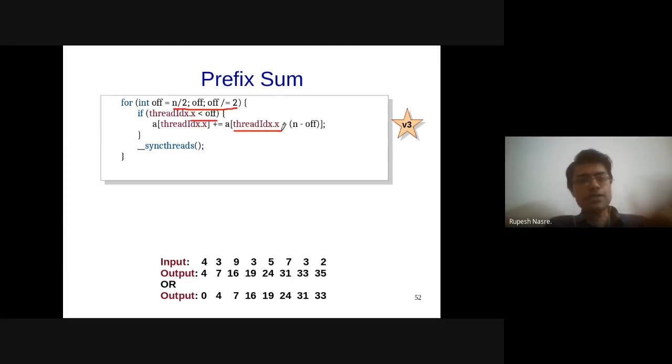So offset plays both roles here, both in reduction as well as in this current version of prefix sum, where offset also tells with which element I should be applying the transformation, in this case plus, as well as guards the number of threads which are operating on this array. So the if condition takes care of guarding, whereas off is used inside this expression for accessing a particular element. This seems a little better, but there is some issue with this.